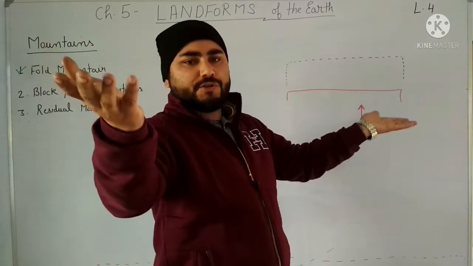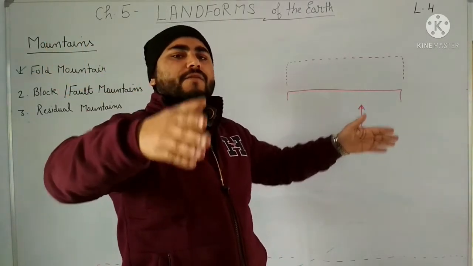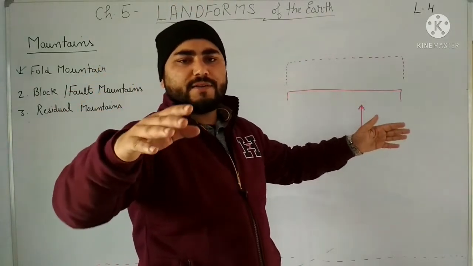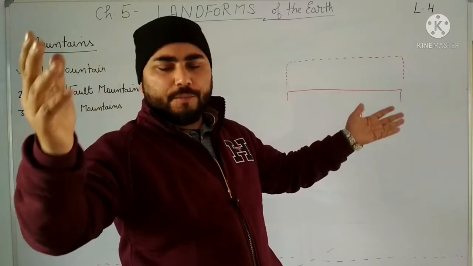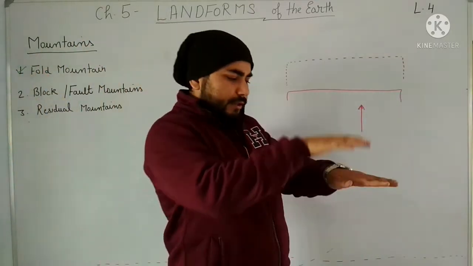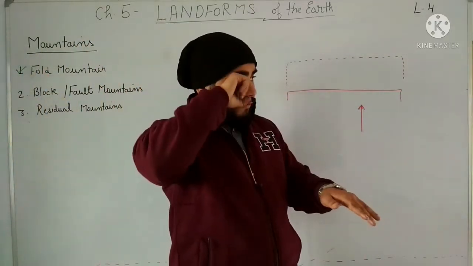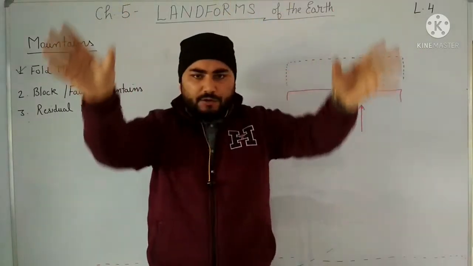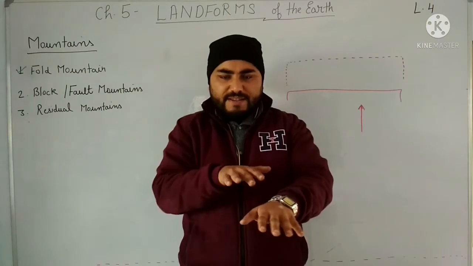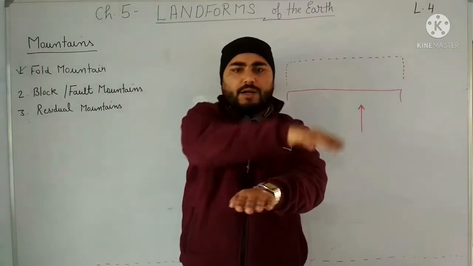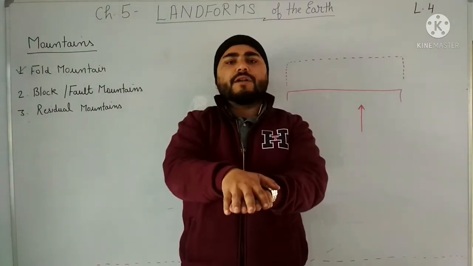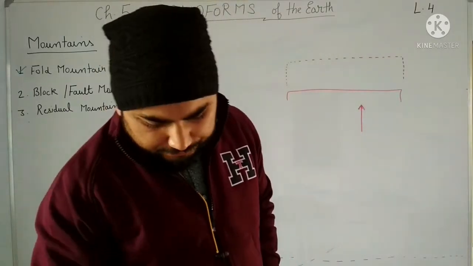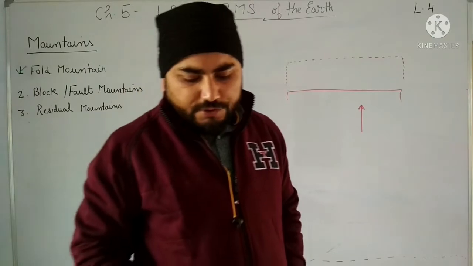A horst. And if it is not having a flat top, it may have a curvaceous, or you can say bent top also. And the valley which is in between these two blocks, valley, one block, another block, this valley is called rift valley, or we call it graben also. Clear? That is clear.